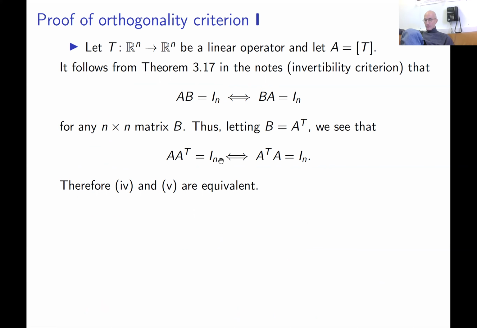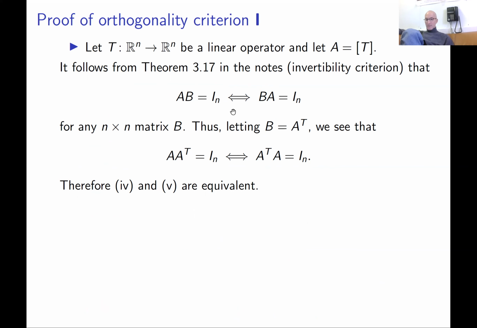If you take the transpose of this equality, on the right-hand side you get identity, but on the left-hand side you basically get the same expression as before. So you cannot obtain one equality from the other directly by transposing. You have to use some other conditions.